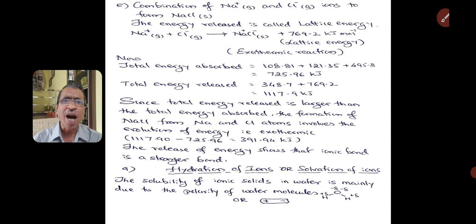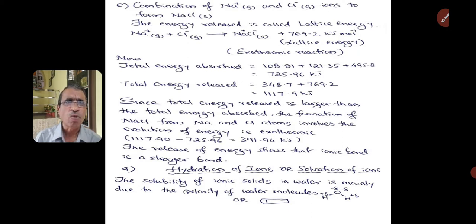Now coming to another point, known as hydration of ions or solvation of ions. The word hydration is used for water, and in general it is called solvation when using any type of solvent. The solubility of ionic solids in water is mainly due to the polarity of water molecules.